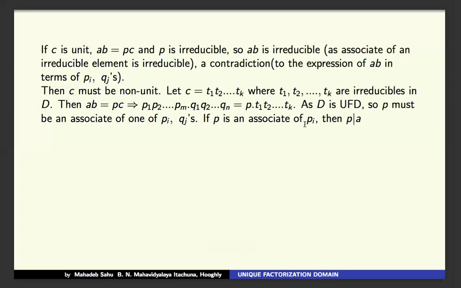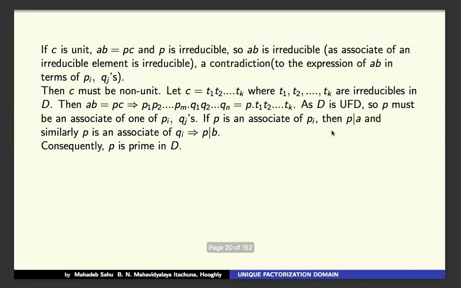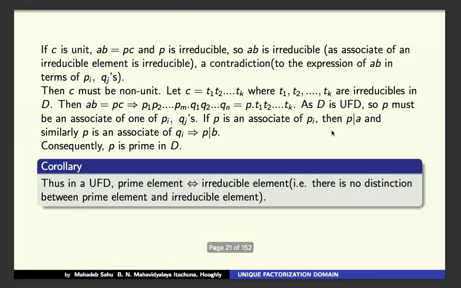So if P is an associate of Pi, say Pi, and Pi is a factor of P1 up to Pm, that means P divides A. Similarly, if P is an associate of Qi and Qi divides Q1 up to Qn, that is B, so therefore P divides B. Consequently, P divides AB implies P divides A or P divides B, and therefore P is prime in D.